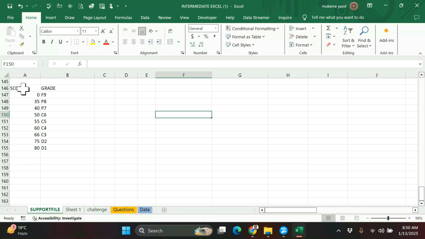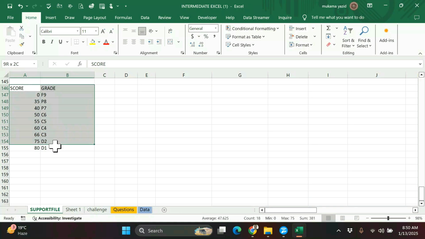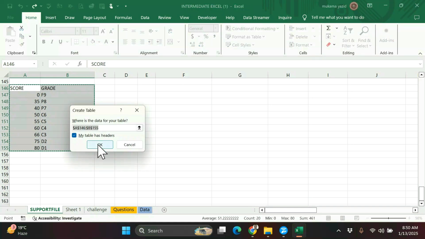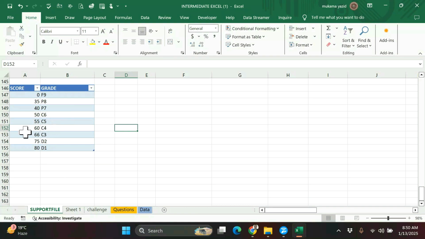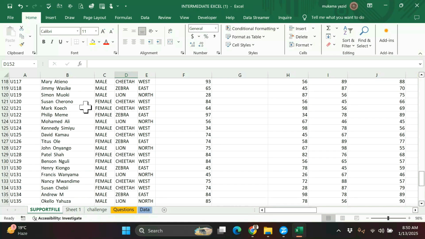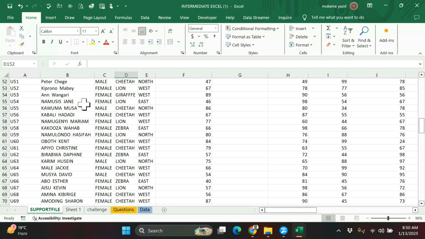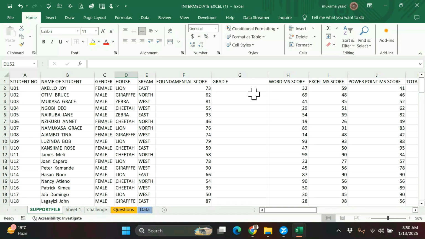We can even convert this into a table. We can convert into table. Control E to make it a table, so that it can look like so. After converting into a table, I'm going to use this one to solve this problem by using VLOOKUP. So I have to come here and I say equals VLOOKUP.